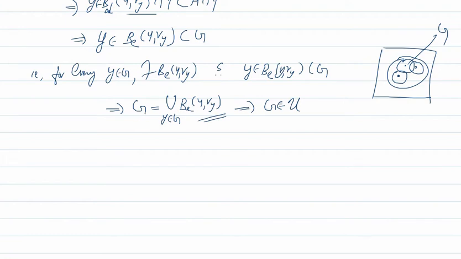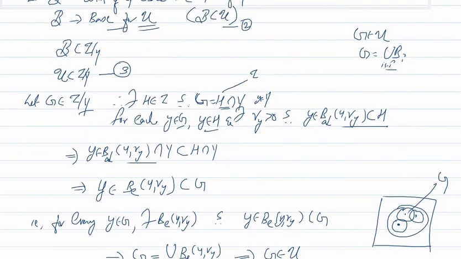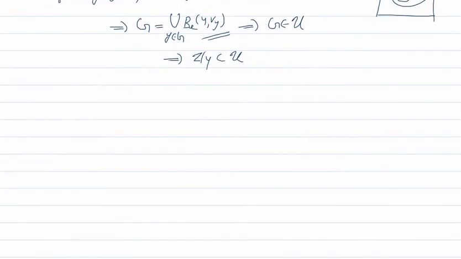So G belongs to U. But we have taken G as a member of tau restricted to Y, and we got G in U, which implies tau restricted to Y is contained in U. So we have tau restricted to Y contained in U, as well as, by 3, U contained in tau restricted to Y. So we have tau restricted to Y equal to U.